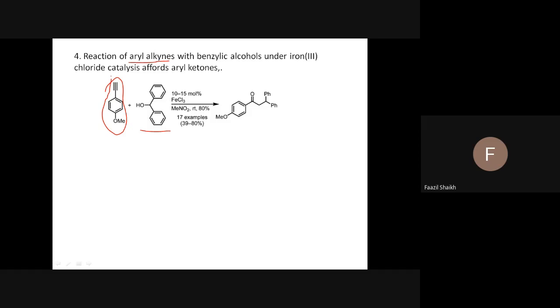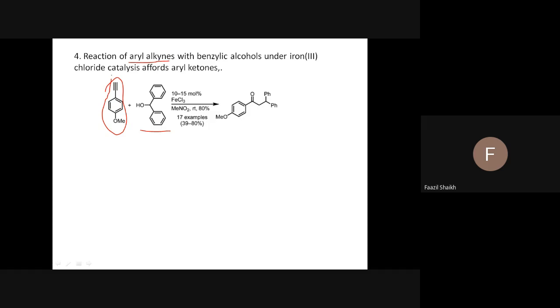So, does aryl alkyne act as electrophile or nucleophile? Is it electron rich or electron deficient? We should know that. Aryl alkyne is what? It is electron rich, yes, excellent. Why? Because it contains pi bond clouds. There are four pi electrons, two pi bonds.